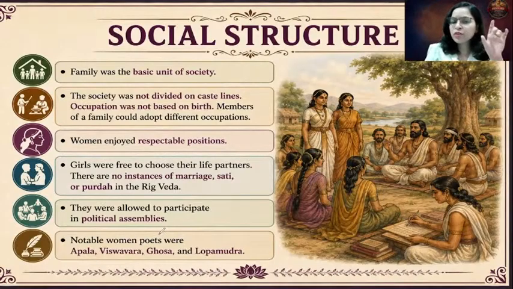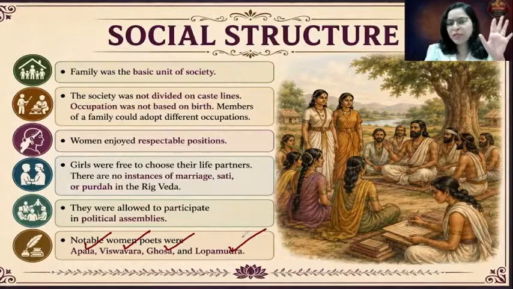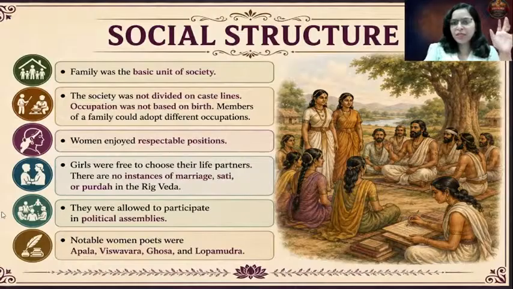Now, there are names of certain women scholars which you are expected to remember. The notable women poets whose compositions are mentioned in the early Rig Vedic part are Apala, Vishwavara, Ghosha, and Lopamutra. So please remember the names of the women scholars: Apala, Vishwavara, Ghosha, and Lopamutra. What you can conclude from the social structure is that indeed it was a glorious period for women. Do remember all these important points.